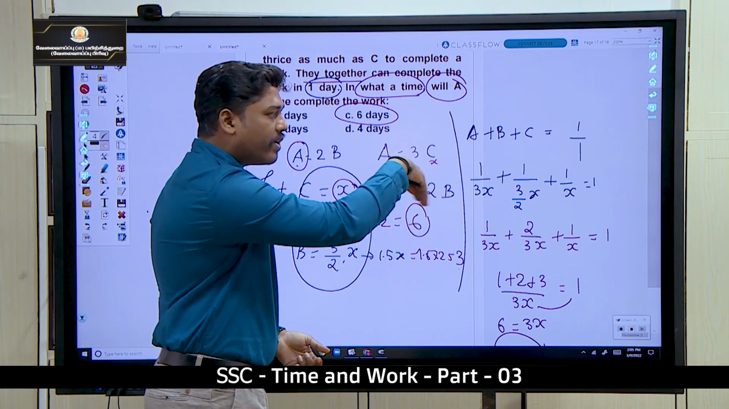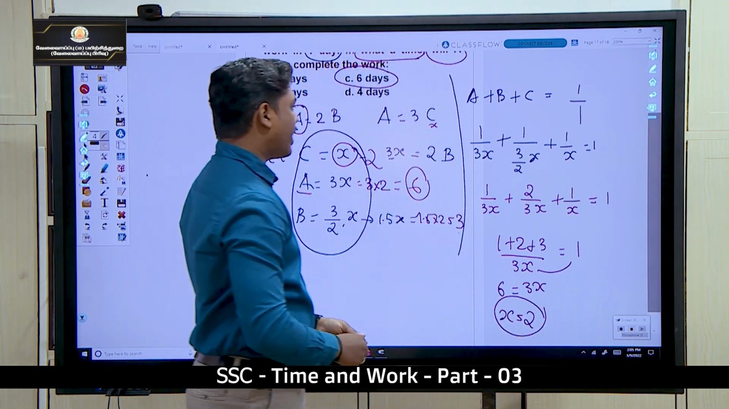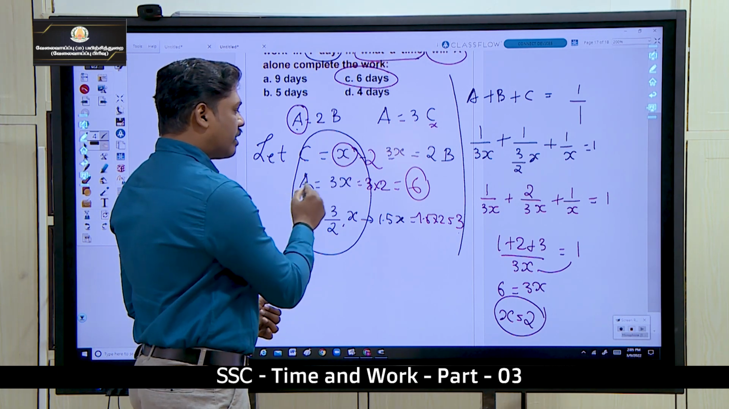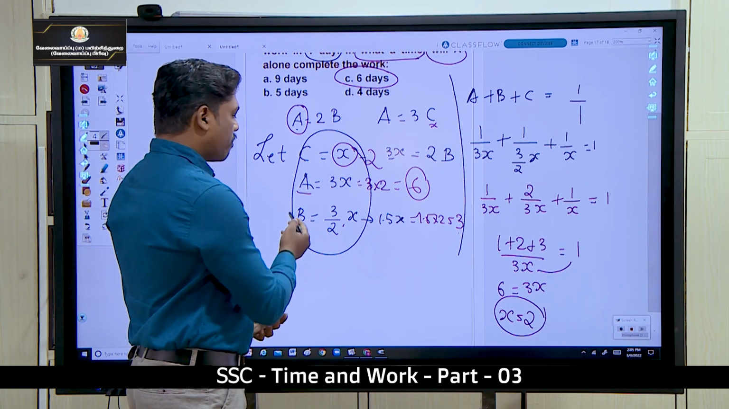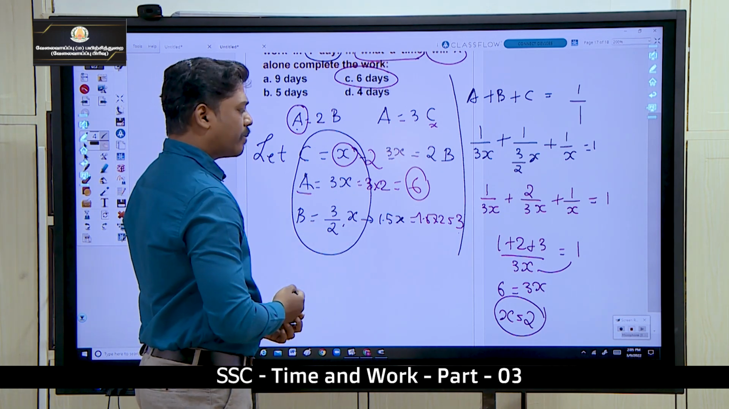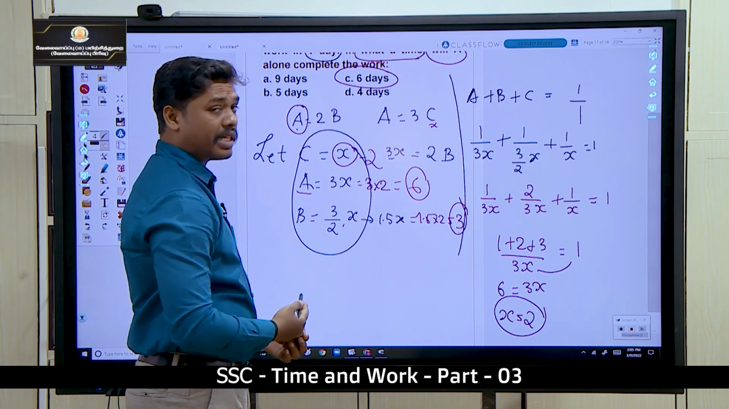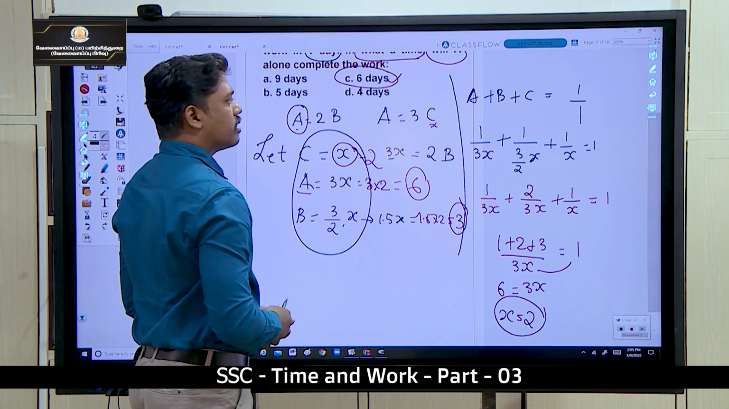So upon solving this, you will get the x value as 2. The x value is 2, which means C can do in 2 days. A is 3x, so 3 into 2, A can do in 6 days. B is 3 by 2 of x, substituting that, B can do in 3 days. But the question asked here is, in how many days can A do? So A can do in 6 days.